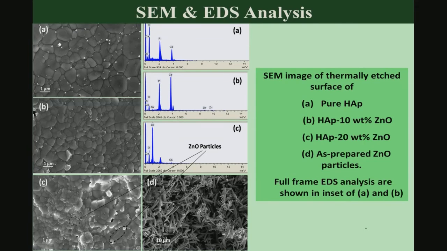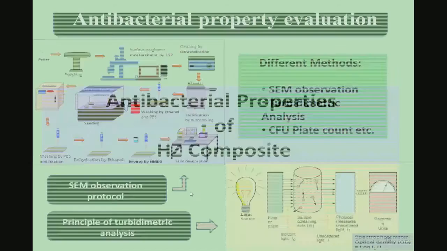Now, when you see the distribution of the zinc oxide in the original unsintered condition as a particulate, it has a needle like shaped morphology. If you add this to hydroxyapatite, then during sintering it grows to an equiaxed shape, and this has been confirmed from the EDS analysis, that indeed that equiaxed shaped morphology is the zinc oxide particles.